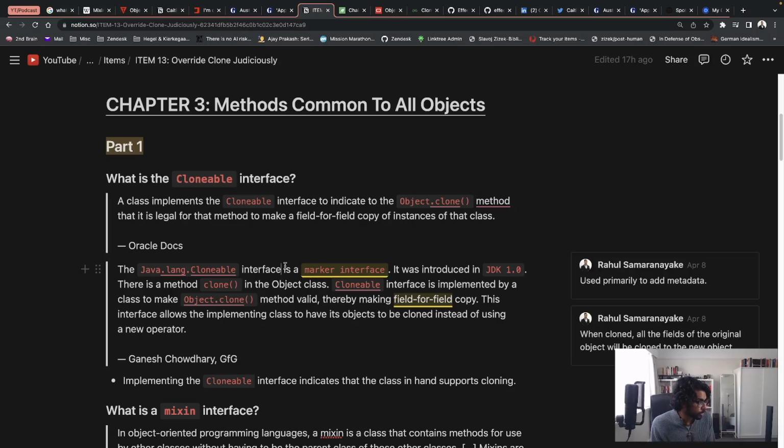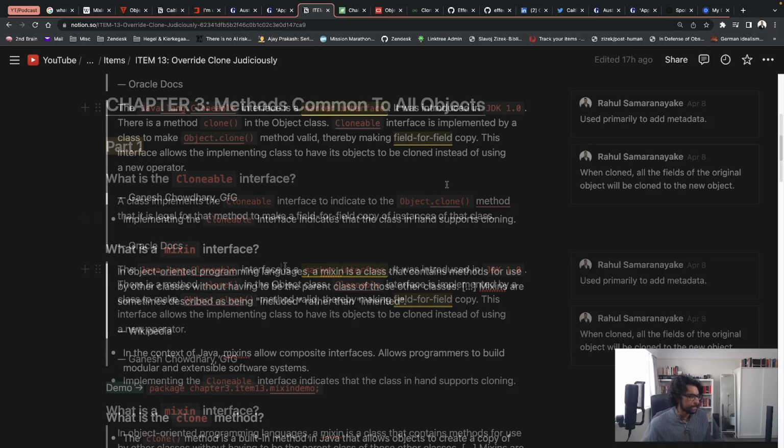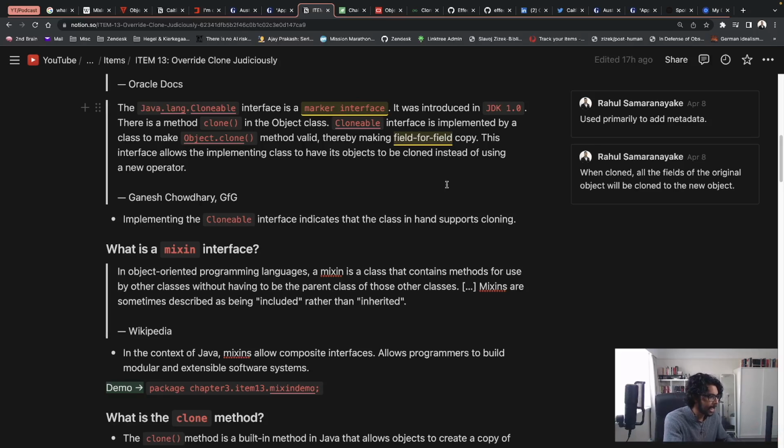There's a method clone in the Object class. The Cloneable interface is implemented by a class to make the Object.clone method valid, thereby making a field-for-field copy. Again, as the name suggests, what that simply means is, when cloning takes place, so we have a class with an object, and there's object A that's cloned to, let's say, object B. When the cloning happens, all the fields in that class, string, int, whatever, there'll be a field-for-field copy taking place. That's why it's called a field-for-field copy, obviously. This interface allows the implementing class to have its objects cloned instead of using the new operator. So simply, a Cloneable interface indicates that a class in hand supports cloning.